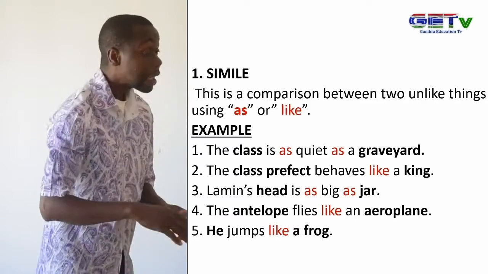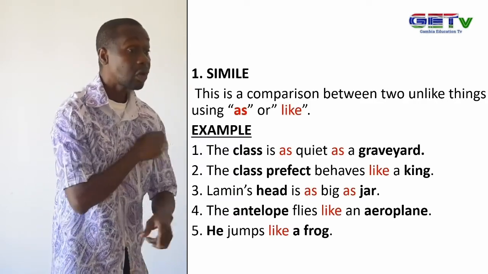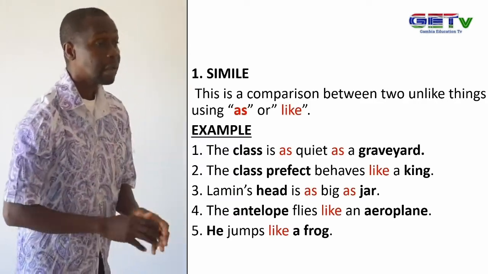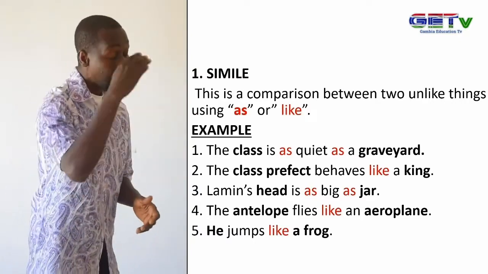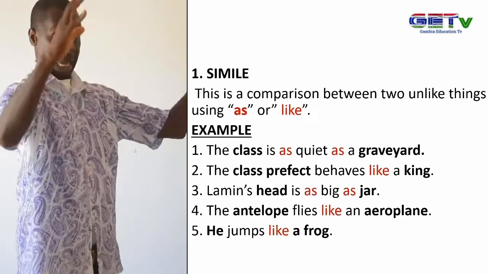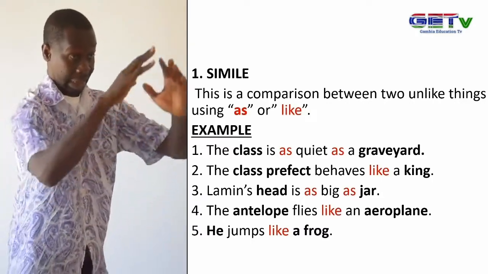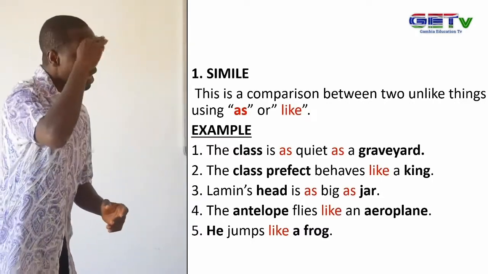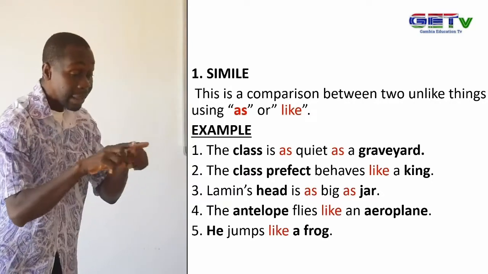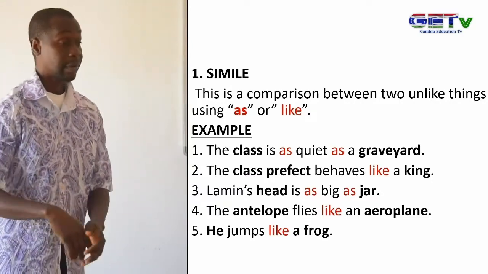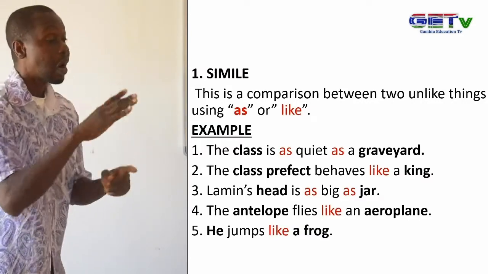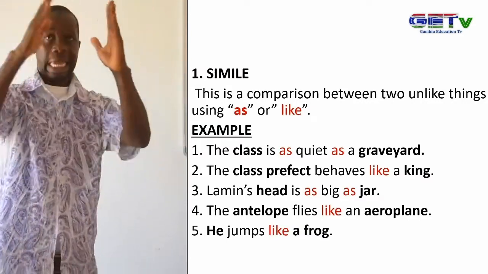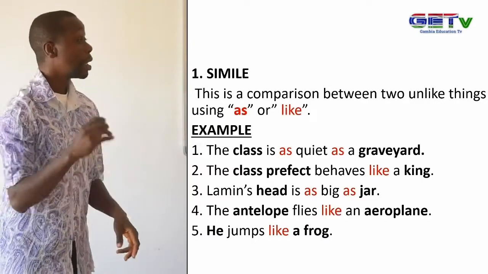So simile is also used in that expression. Our third example is, Lamin's head is as big as a jar. We are comparing Lamin's head to that of a jar, how big a jar is. So simile is used in that expression.